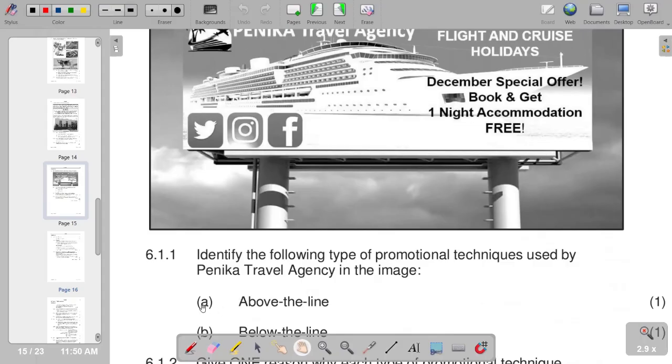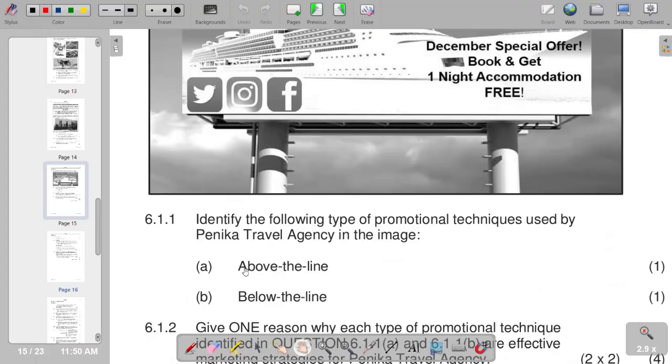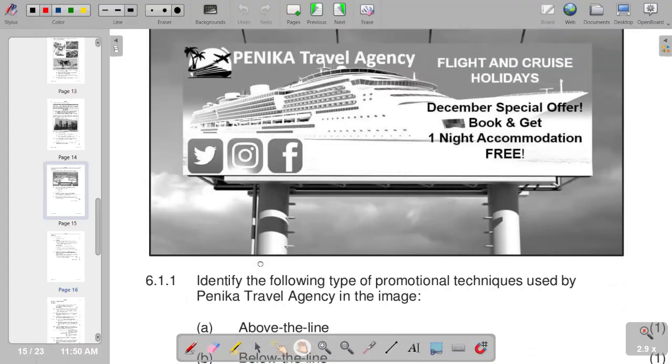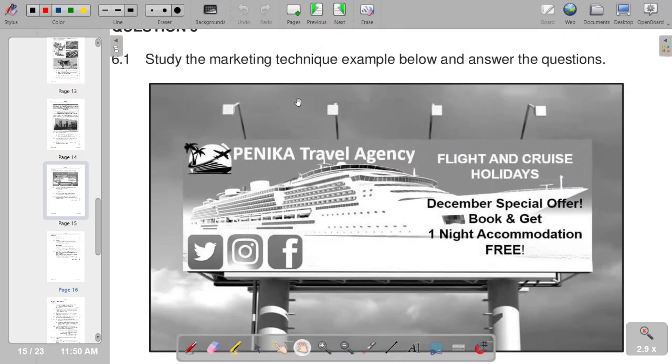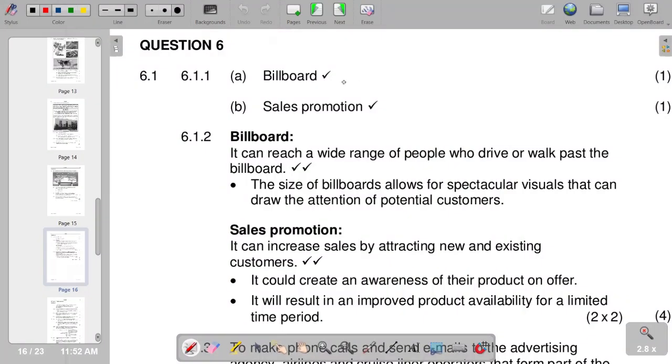So in the first part A is above the line, and B we have got below the line. So we check according to the picture that we are given. For the above the line, we have got the billboards, and then below the line, it is a sales promotion.